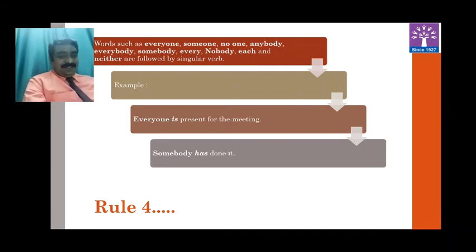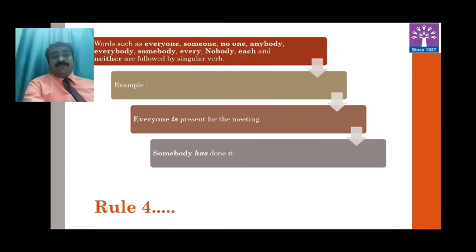So up till this rule number 4, we people learn the subject verb agreement. Let's revise what we learned. We learned that the verb must agree with the subject in respect of number and person. If the singular subject is there, singular verb required. If the plural subject is there, plural verb is required. This is the basic rule. When two singular subjects are connected using the word and, we need to provide the plural verb to it.